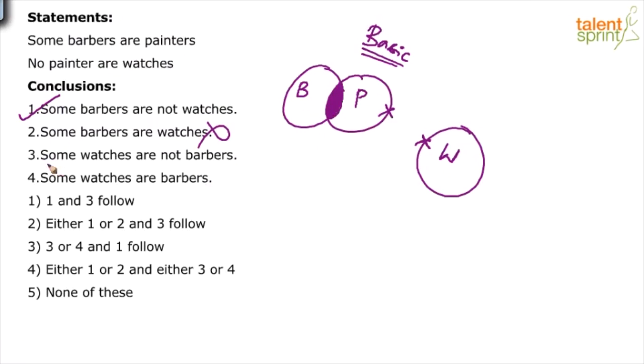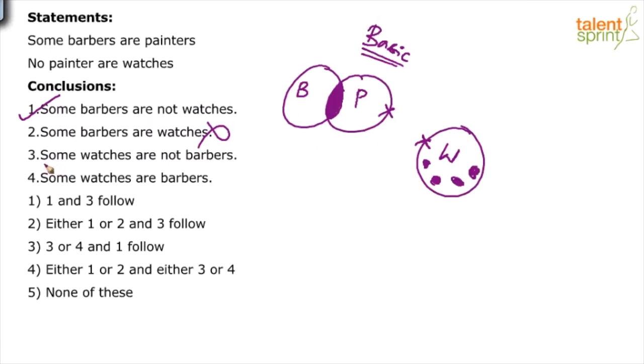Third conclusion. Some watches are not barbers. Now, if you look at the basic diagram, it follows. Some watches are not barbers is correct. We can choose some portion of watches and say these watches are not barbers. But the question that arises is, will it always follow? Remember, a conclusion is true if and only if it satisfies all the diagrams. Basic diagram and all the possible diagrams.